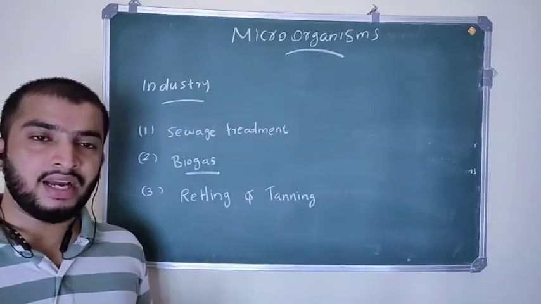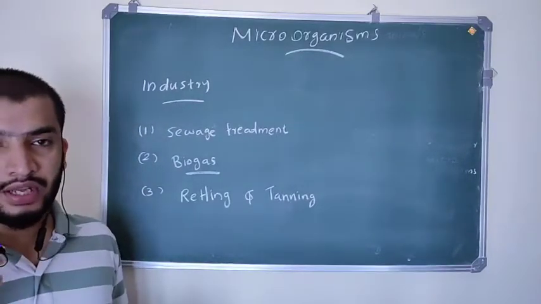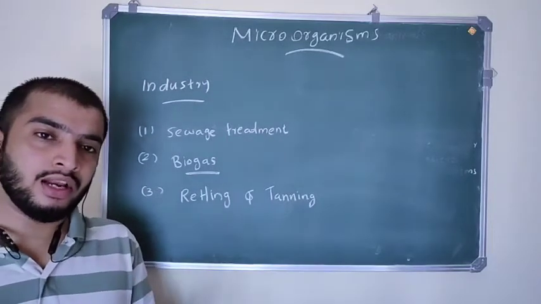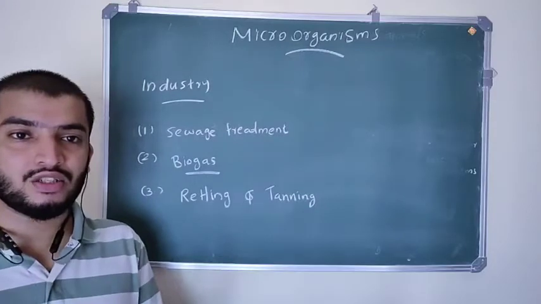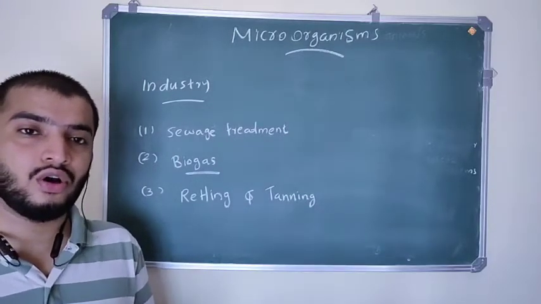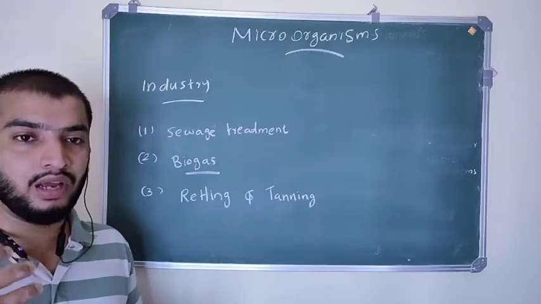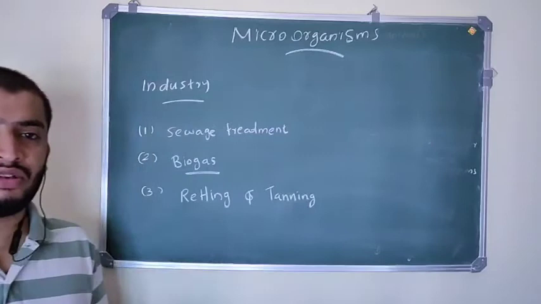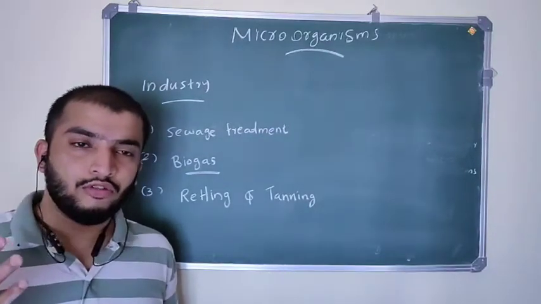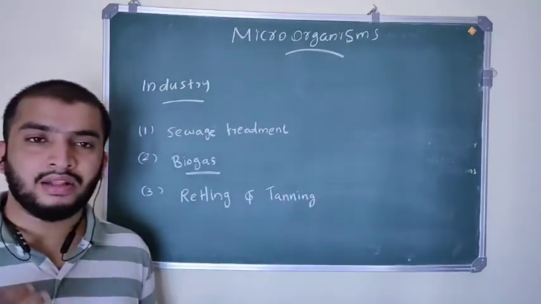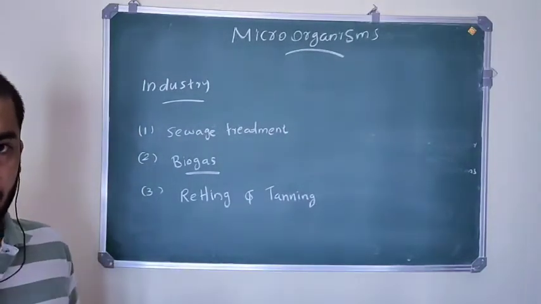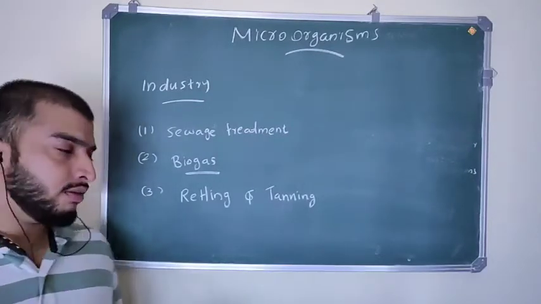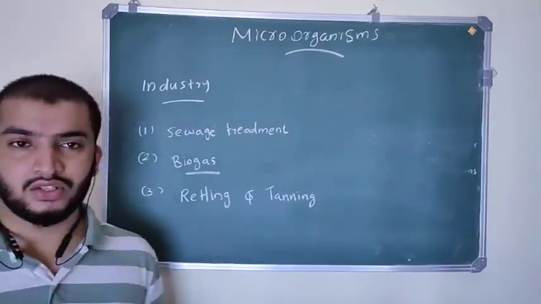Then tanning. Tanning is used in the case of animal skin. The microorganisms act on animal skin and make it very soft and pliable. That process is called tanning, and it is helpful in the tanning industry. So these are the uses of microorganisms in the industrial field. We discussed sewage water treatment, biogas production, alcohol production, retting and tanning, etc.